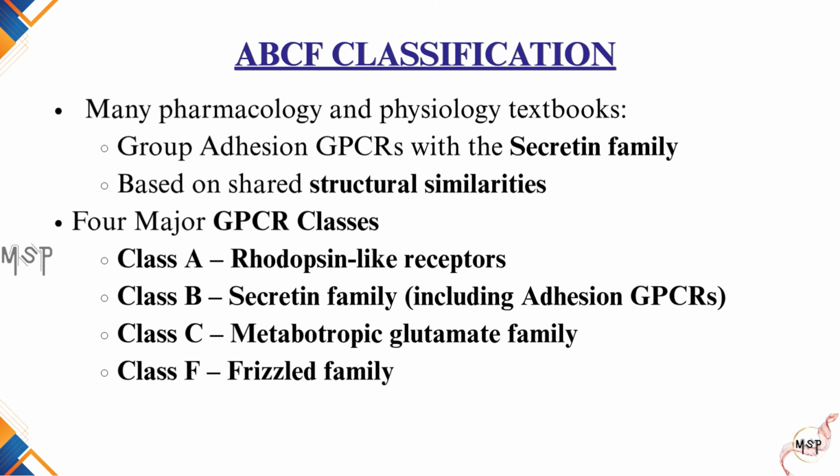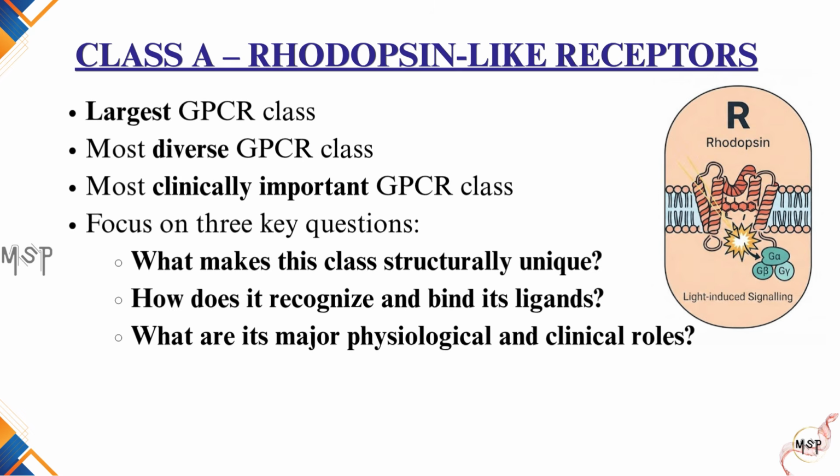Now that we understand why GPCRs are classified and the principles behind this classification, we can begin exploring each class in detail. We will start with Class A, also known as the rhodopsin-like family, because it is the largest, most diverse, and most clinically important GPCR class. As we study each class, instead of simply memorizing receptor names, focus on 3 key questions. What makes this class structurally unique? How does it recognize and bind its ligands? What are its major physiological and clinical roles? Keeping these questions in mind will make it much easier to understand the similarities and differences among the GPCR classes.